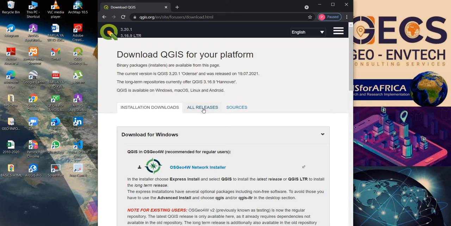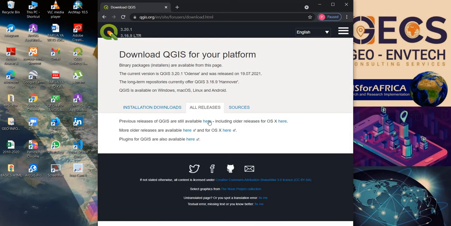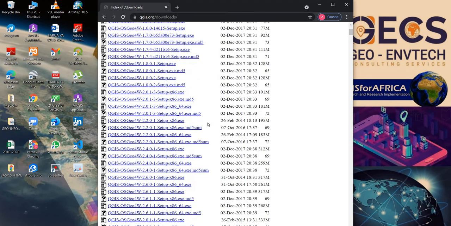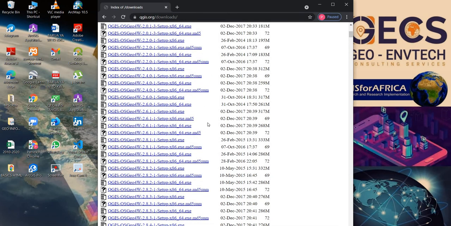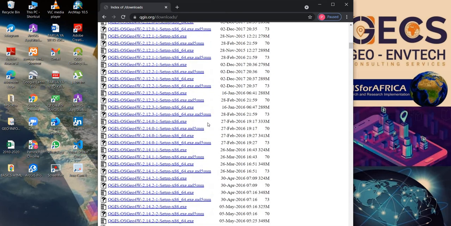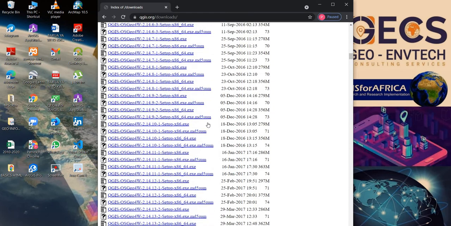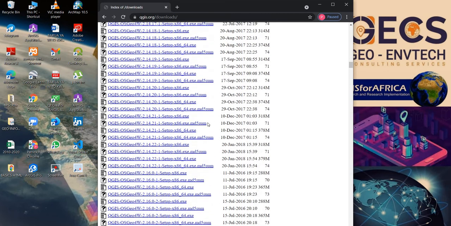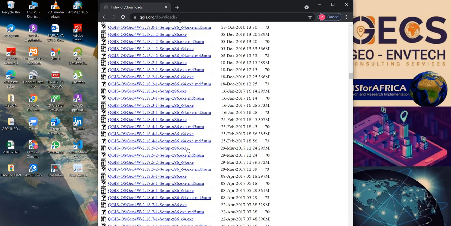So I have to go to the all releases, then from there I can just click here, which says previous releases of QGIS are still available here. You can just click here and it will direct you to where the previous release versions are available. To get the version that you want, you just have to scroll down and check the version that is compatible with your computer desktop.